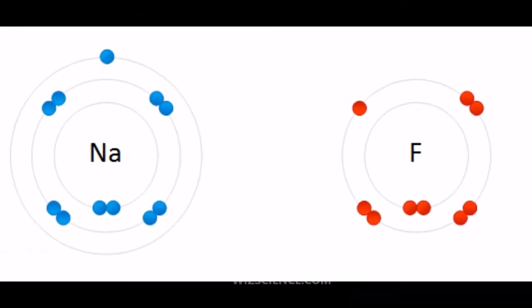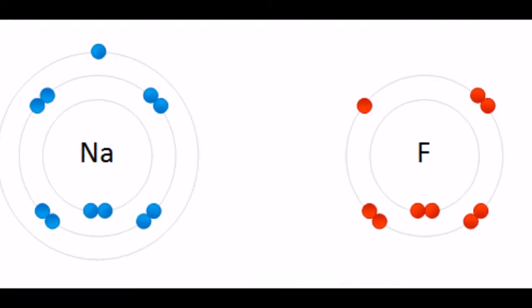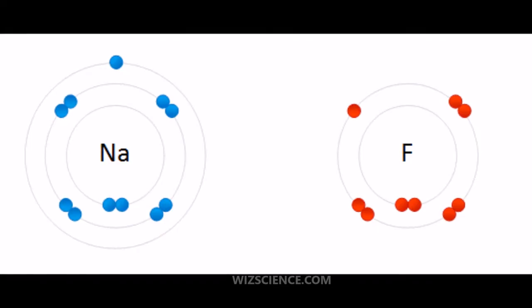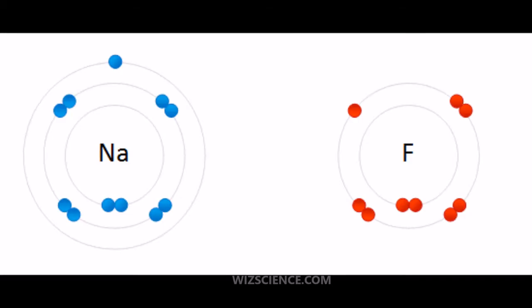Ionic bonding is a type of chemical bond that involves the electrostatic attraction between oppositely charged ions. These ions represent atoms that have lost one or more electrons and atoms that have gained one or more electrons. This transfer of electrons is known as electrovalence, in contrast to covalence.